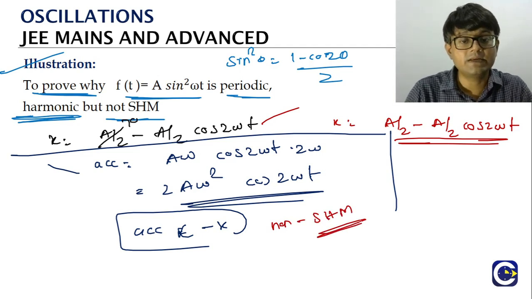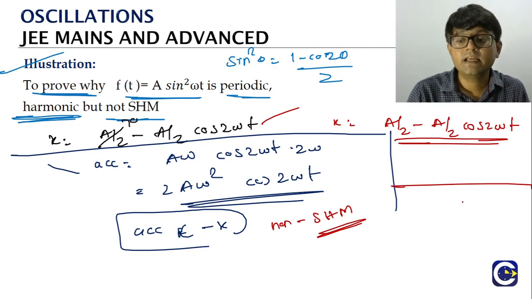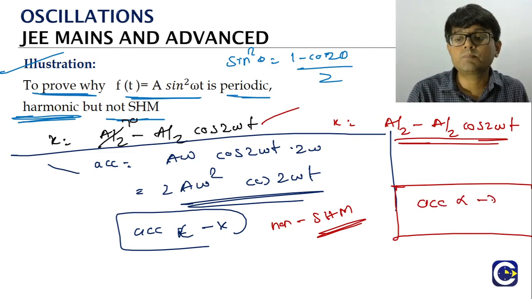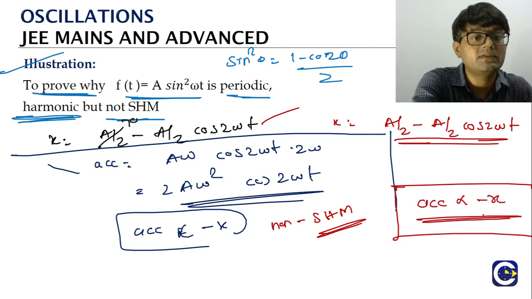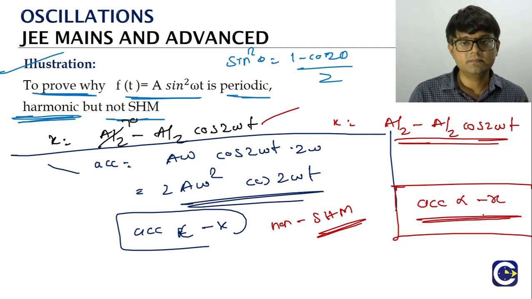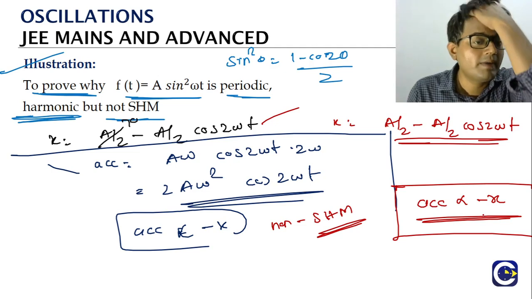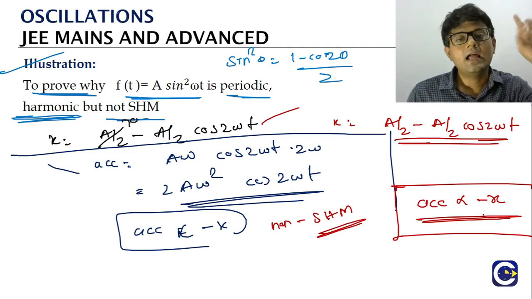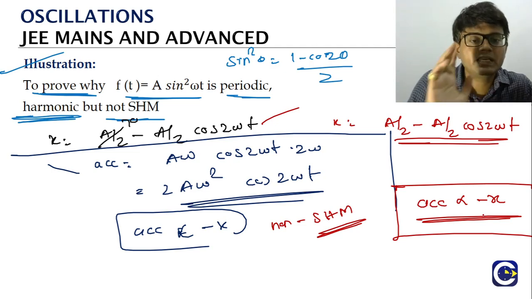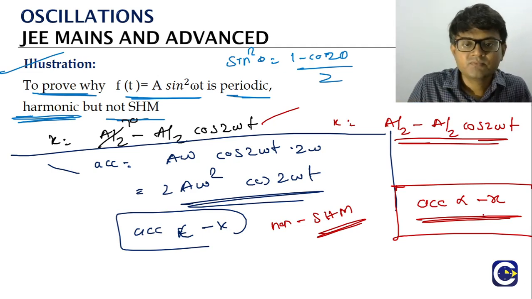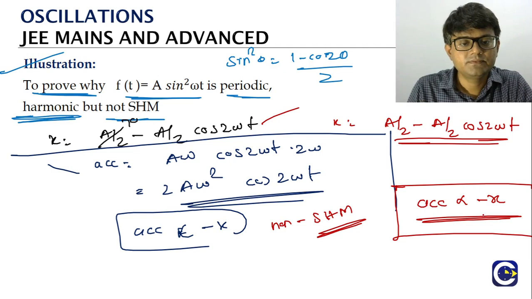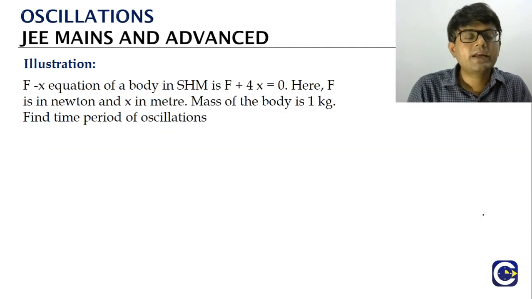So for the SHM, what is the condition we should always satisfy? Acceleration should be proportional to minus x in case of the linear SHM. Angular SHM means alpha, the angular acceleration, should be proportional to minus theta. That is the condition for the angular SHM. So the function given to us is periodic. It is harmonic but not SHM.